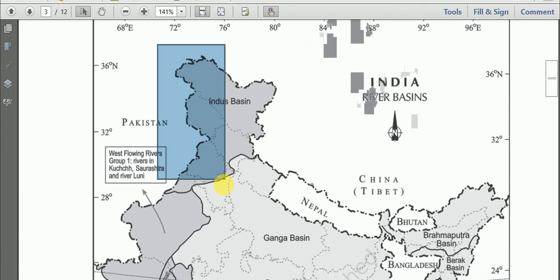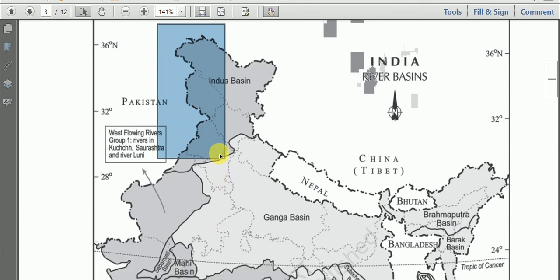And here 77.71% of the total groundwater reserve is utilized. And about the reason why this Indus Basin has the highest groundwater utilization, we have just discussed a few minutes ago.